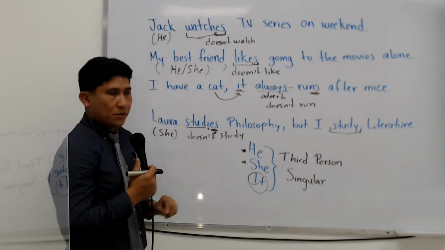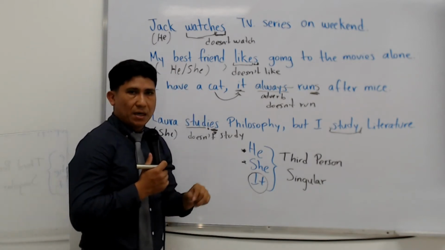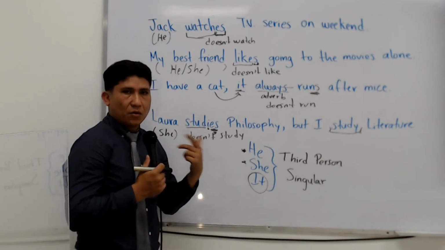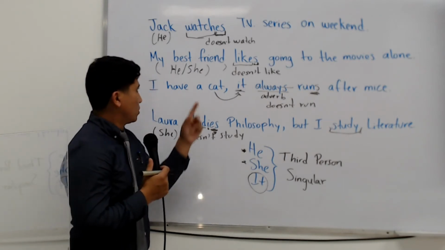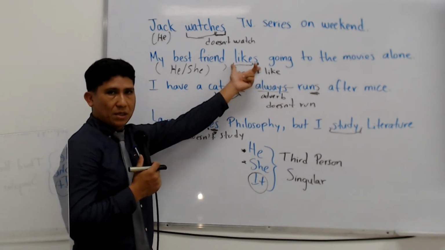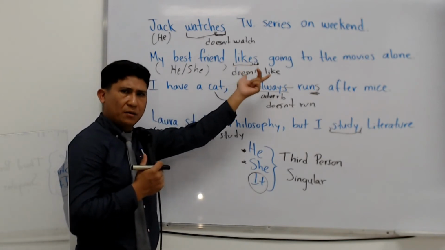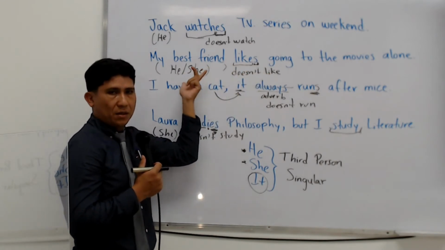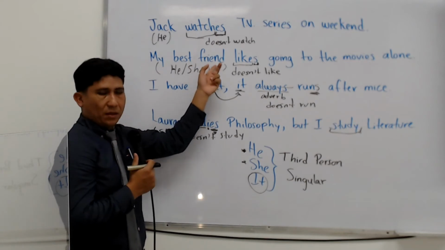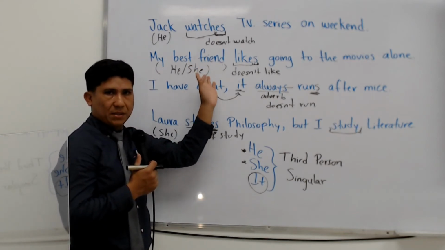Then I have in the second sentence, my best friend likes going to the movies alone. So he likes going to the movies alone. So as you can see, likes, why? Because it's the third person singular. Now you might be asking, why the third person singular if I don't have a noun here, I don't have a pronoun? Well, first of all, remember that friend is a word that doesn't have a gender in English.